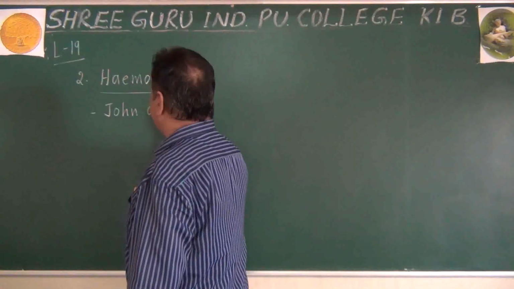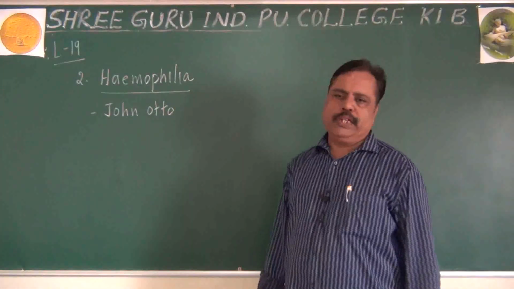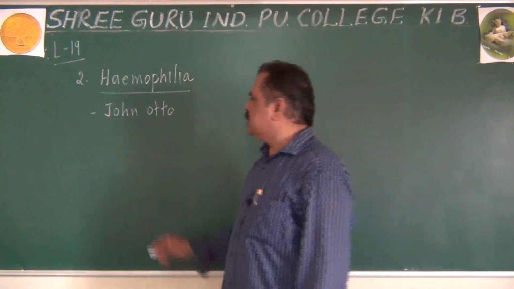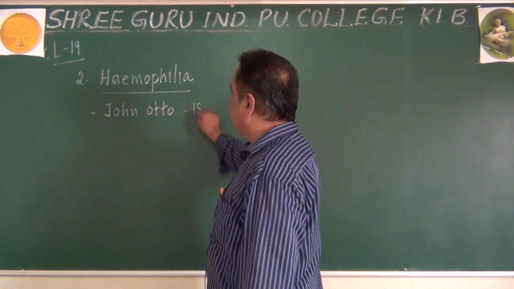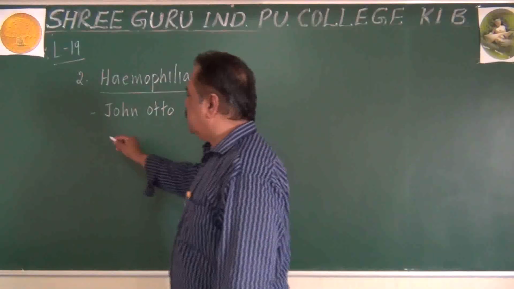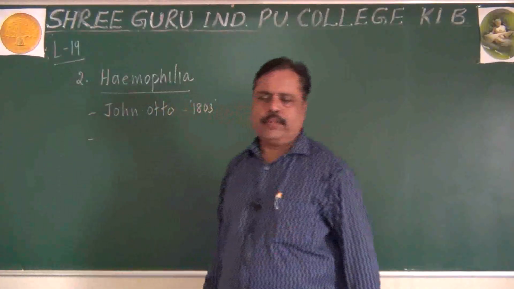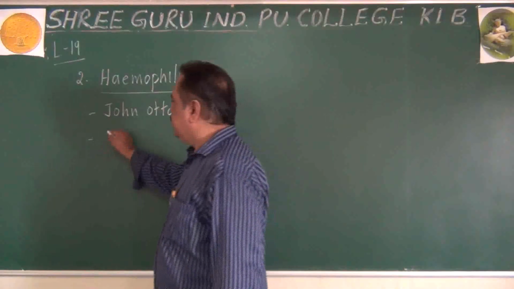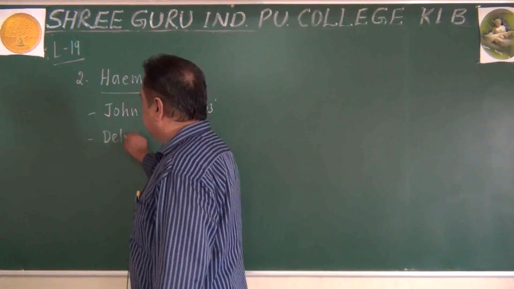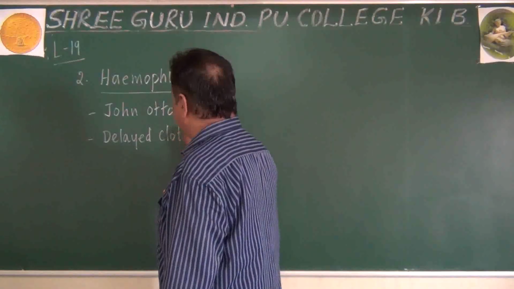A scientist called John Otto described hemophilia in 1803 itself. This disorder is defined as delayed clotting of the blood.